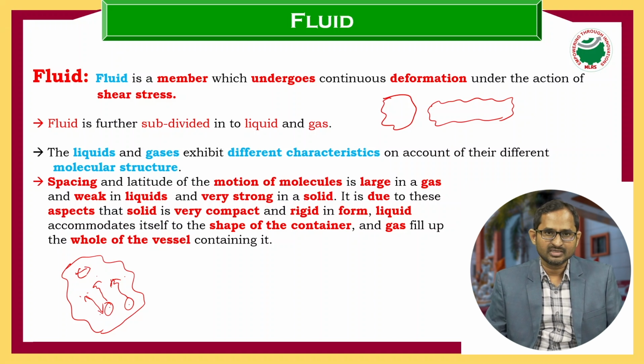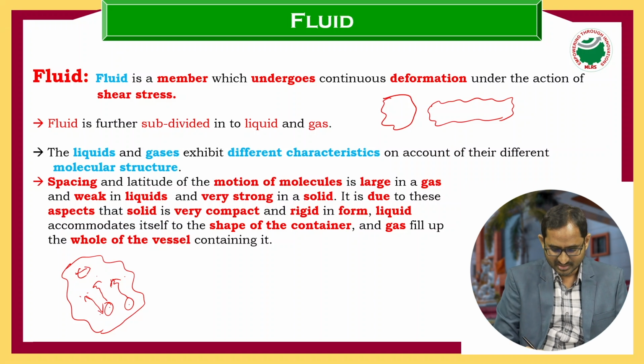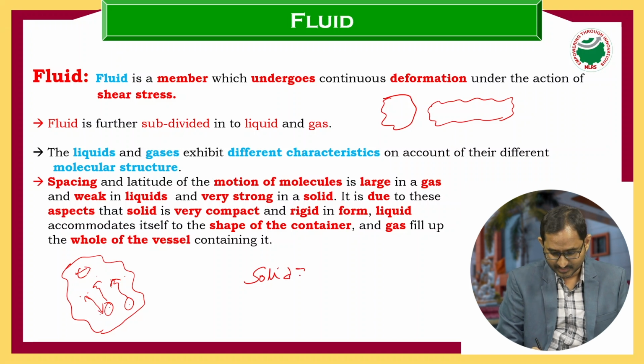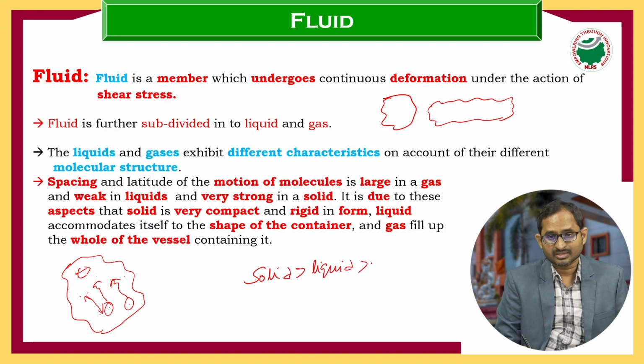Very weak in liquid, and in solid there is no gap. It's a compact, rigid structure, so it's very strong. Based on this, we can say the strength of solid is greater than liquid, and liquid is greater than gas.